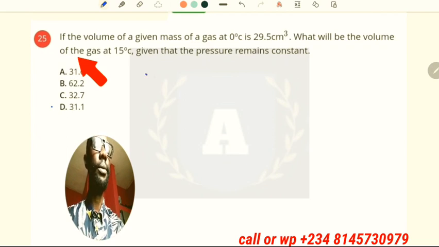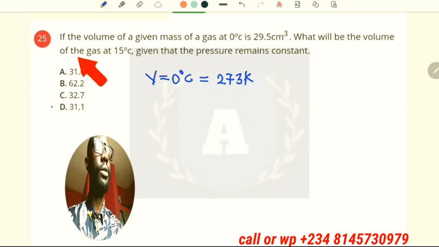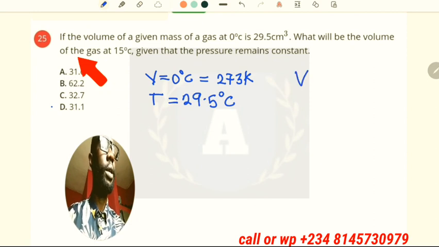So now in the next question, we have: if the volume of a given mass of gas is at 0 degrees Celsius, which is the same as 273 Kelvin, we have to convert, we add 273 to that. At a volume of 29.5 cm³, what will be the volume, the final volume, now unknown, if the gas is at 15 degrees Celsius, given that the pressure remains constant?